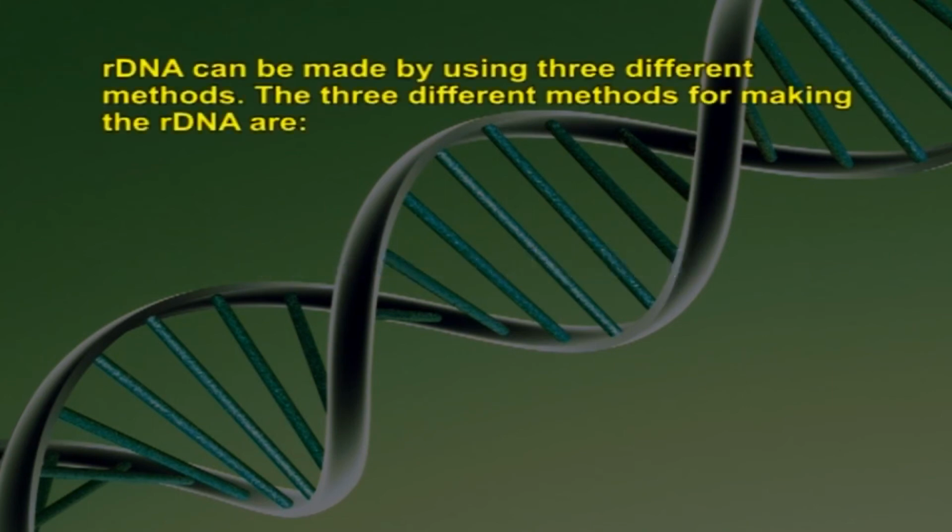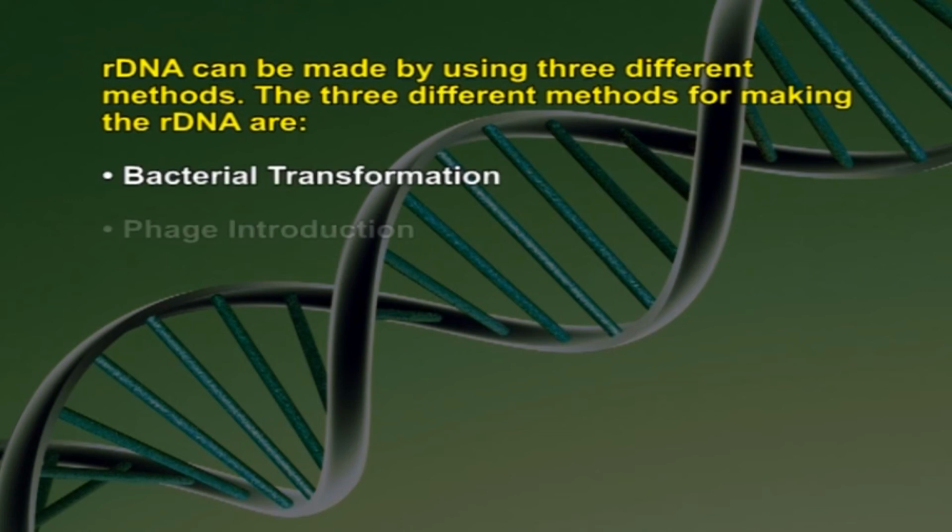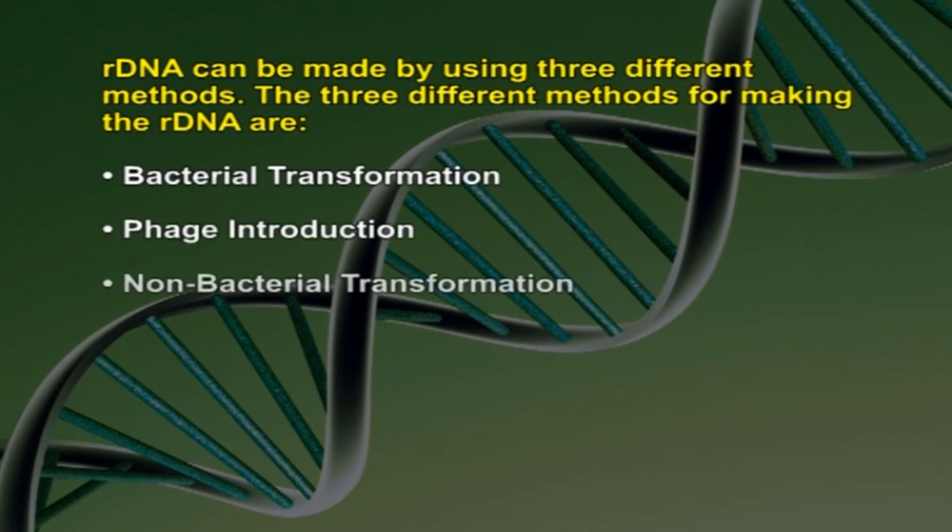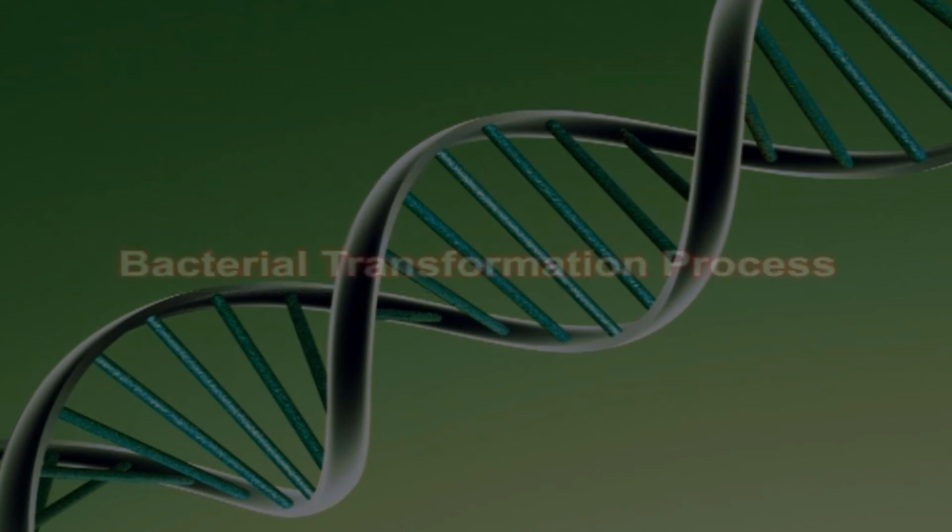rDNA can be made by using 3 different methods. The 3 different methods for making the rDNA are bacterial transformation, phage introduction, and non-bacterial transformation.